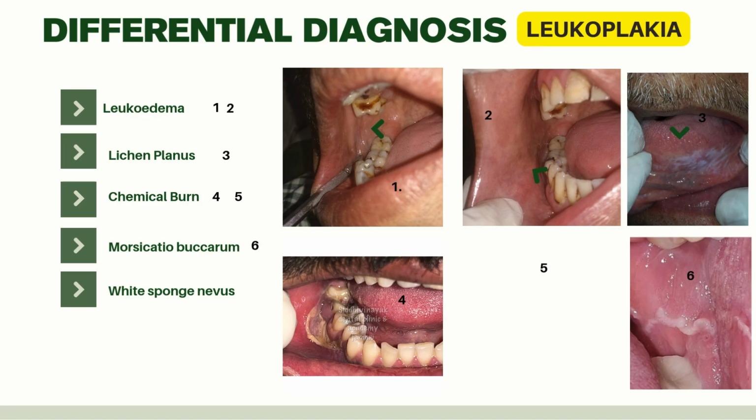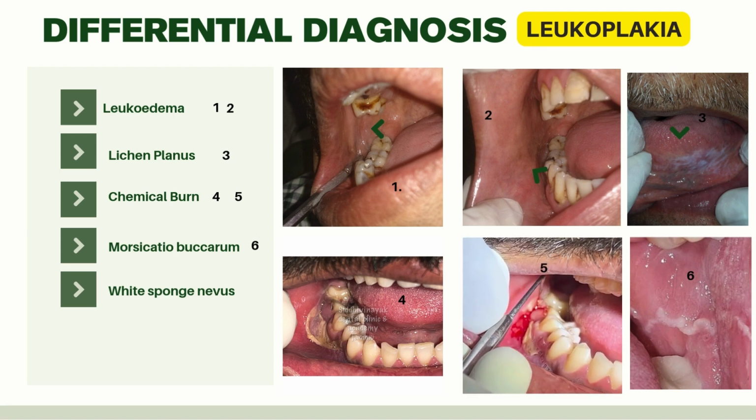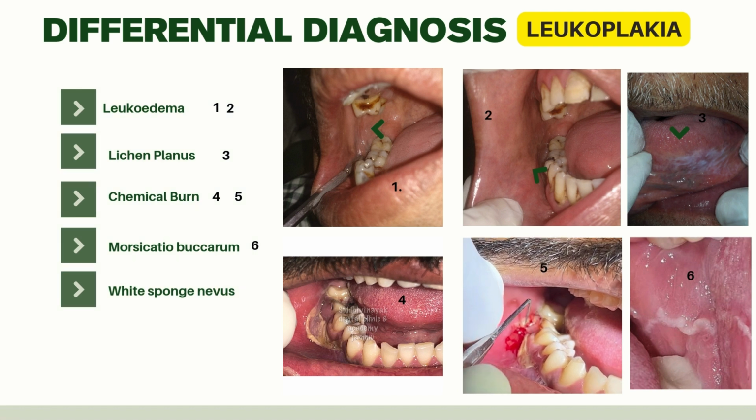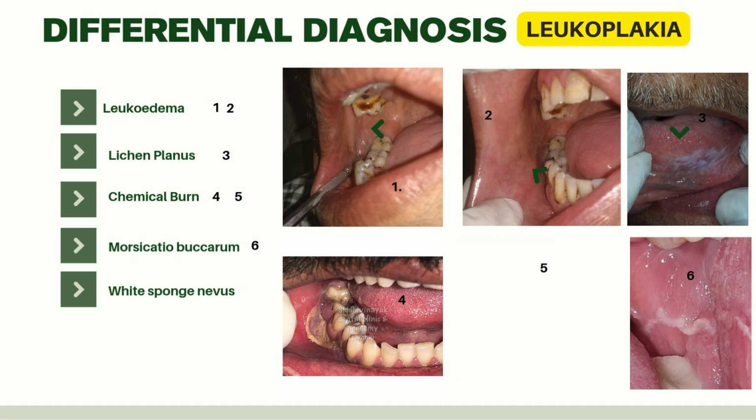As you can see on the fourth clinical picture, a white or yellow layer is formed on the buccal mucosa and the sulcus area, but this can be scraped off. Leukoplakia cannot be scraped off. As you can see in picture number 5, I have scraped off that pseudomembranous slough that we call chemical burn, so it has come off. So this is the other differential diagnosis.